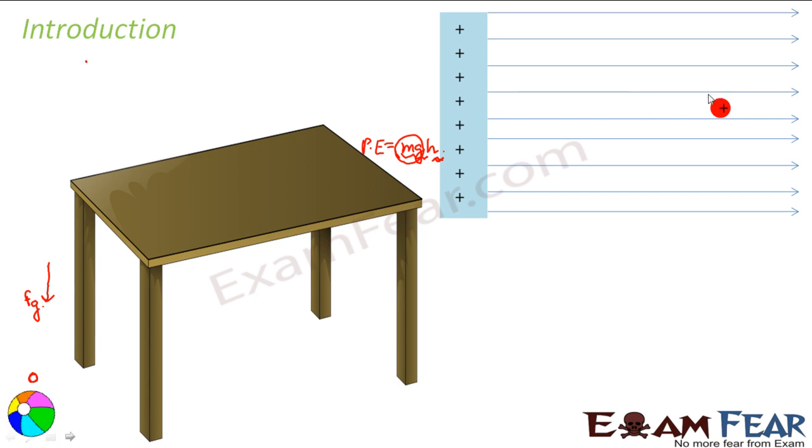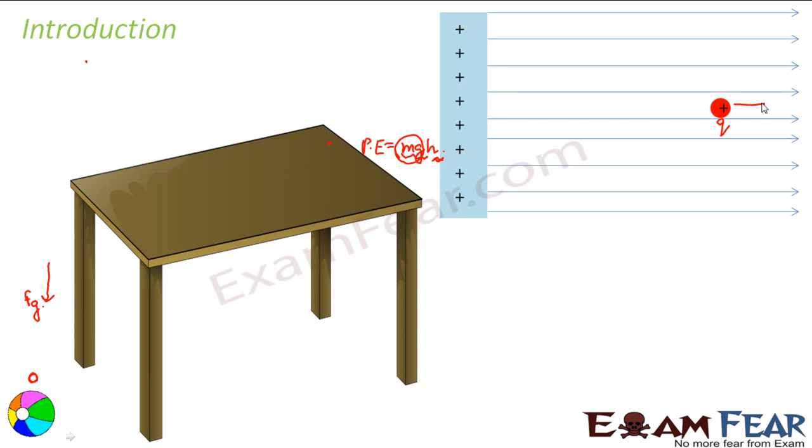Now, if you want this charge to move towards the left, you will have to apply a force at least equal to the force due to these electric field lines. Let us say this charge is Q.